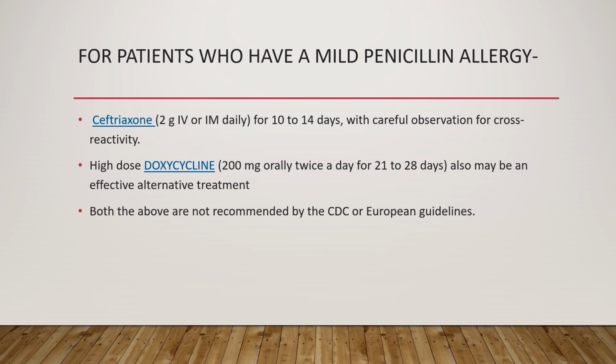Alternatively, the patients who have penicillin allergy can receive ceftriaxone 2 gram IV once a day for 10 to 14 days, but then again we have to be a little watchful for cross reactivity. Other patients may receive high dose doxycycline, 200 mg oral twice daily for around 21 to 28 days. But none of these above treatments, that is ceftriaxone and doxycycline, have been recommended by CDC or European guidelines, but are still widely practiced everywhere.